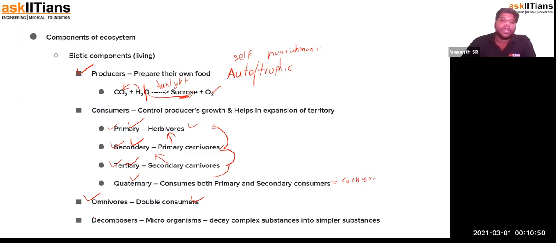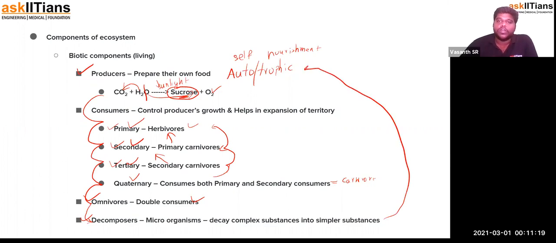And then decomposers, the most important biotic component, because the nutrients involved in the formation of nourishment by the producers are transferred from one organism to another, and later they need to be dismantled, or made into simpler compounds, so that they can again enter the cycle of production of food.